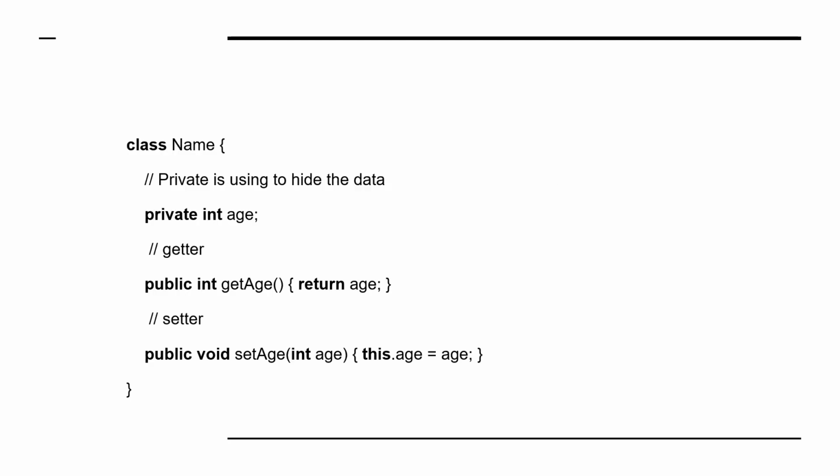Let's see a template here. So we define the class as class name. As I told you, the variable is age and the data type is integer. So we use private int age. Using the getter method, we use public int getAge, which returns the age. In the set method, public void setAge(int age), this.age is equal to age.